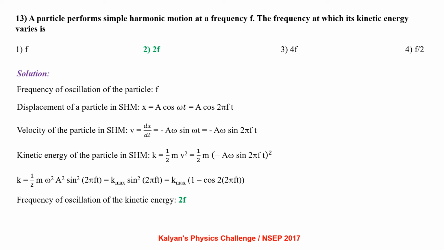Kinetic energy of the particle K equal to half mv square, that is half m into minus a omega sin 2 pi ft whole square. So K equal to half m omega square a square sin square 2 pi ft, K max sin square 2 pi ft, K max over 2 into 1 minus cos 2 times 2 pi ft. So the frequency of oscillation of the kinetic energy is 2f.